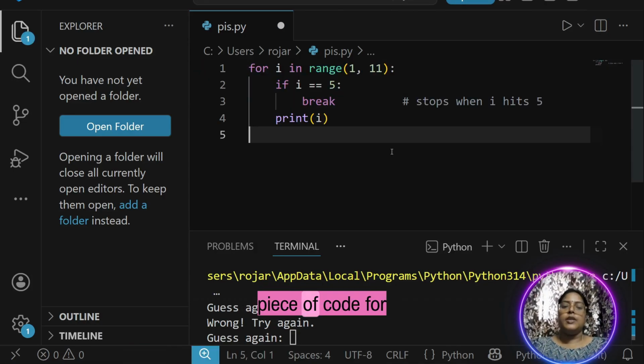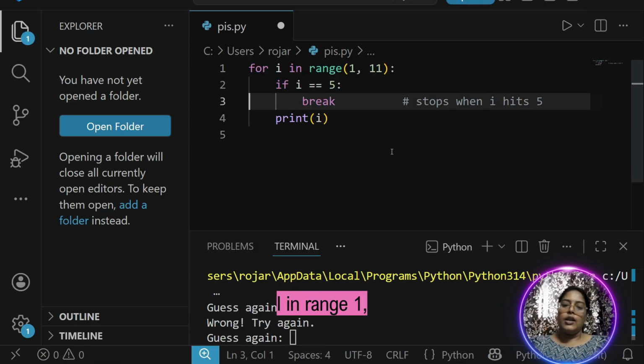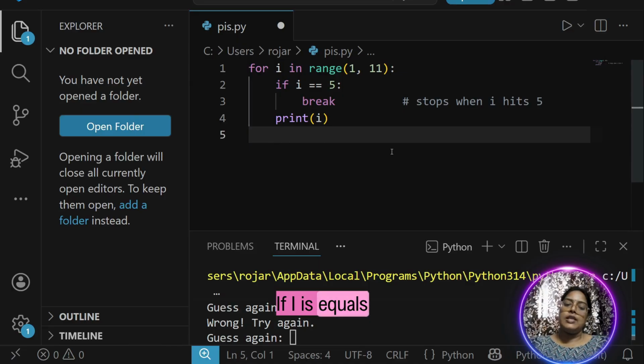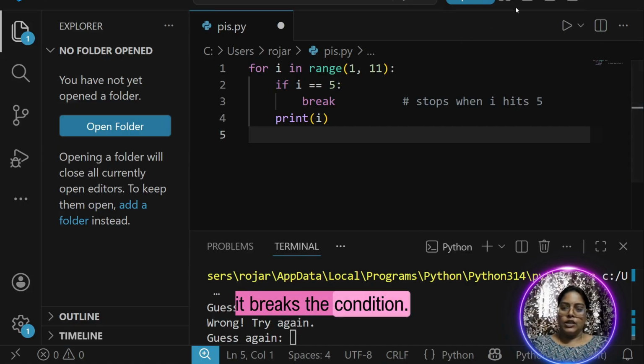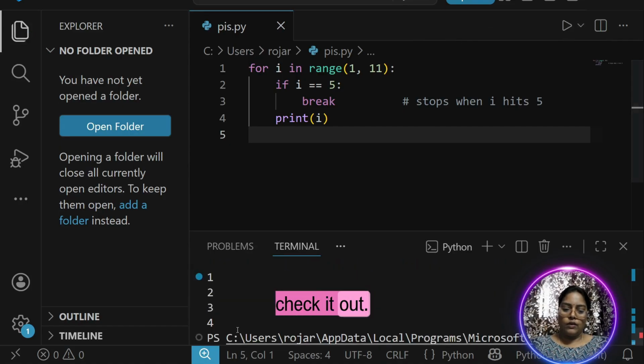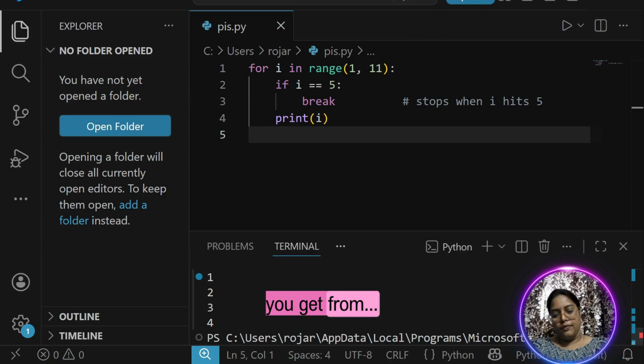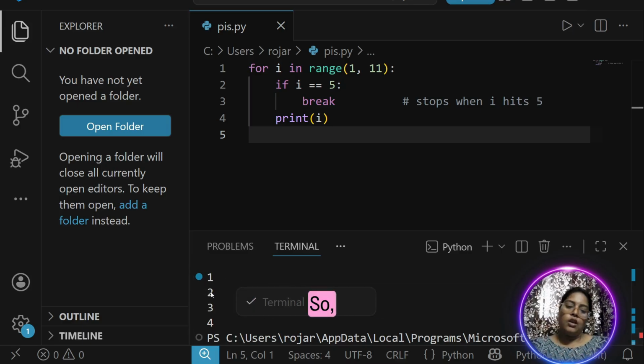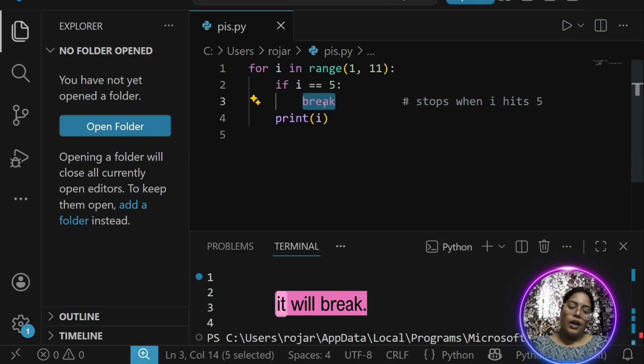Let me write this piece of code. For i in range 1, 11, if i is equal to 5, break, and print. Now guess what is the output? I am guessing the output as 0, 1, 2, 3, 4, and as soon as it reaches 5, it breaks the condition. Check whether it is working or not. So you get, actually not from 0 because i is starting from 1, so you get 1, 2, 3, 4, and as soon as it reaches 5, it will break.